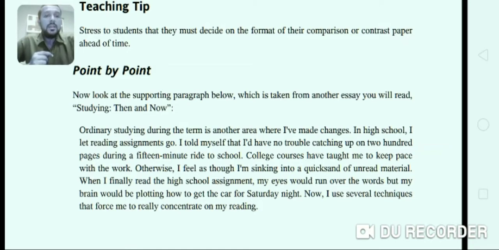Otherwise, I feel as though I'm sinking into a quicksand of unread material. When I finally read the high school assignment, my eyes would run over the words, but my brain would be plotting how to get the car for Saturday night. Now I use several techniques that force me to really concentrate on my reading.